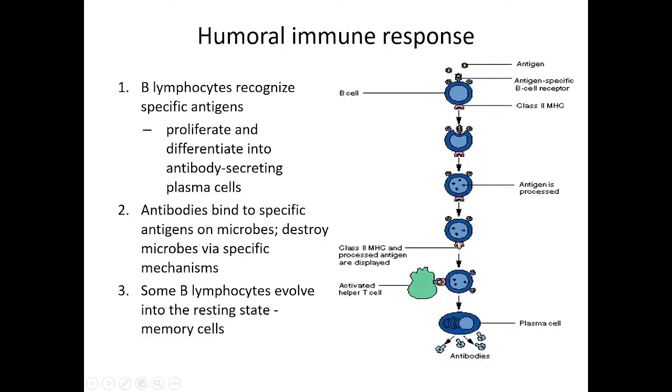Now this along with the MHC2 which is present over the cell, इन दोनों का complex will be presented to the T cells.